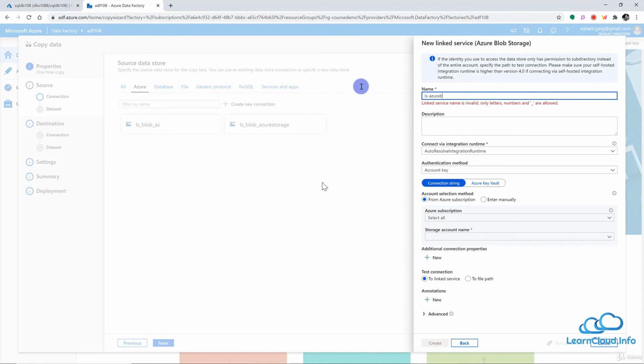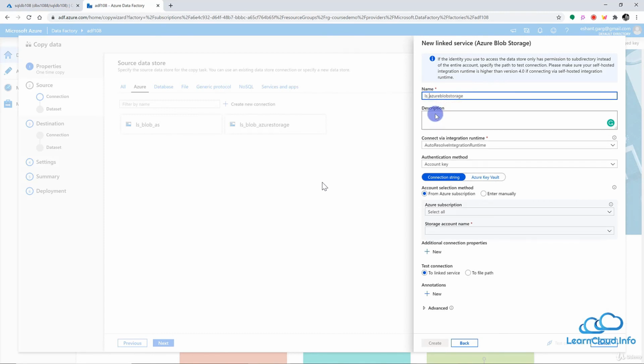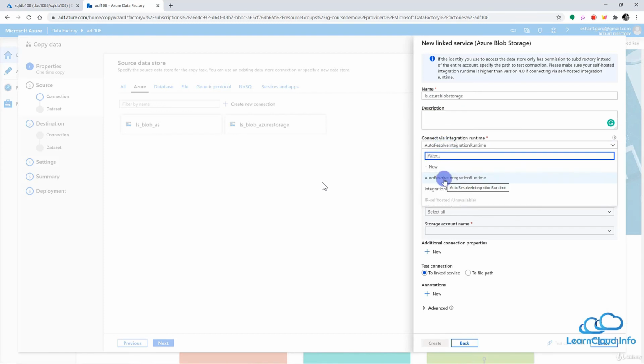Maybe I can say Azure Blob storage 108, or maybe just Azure Blob storage. This is fine. Okay, so now here we can have underscore. So let's do that. Now here you can provide the description, whatever you like. And here is the default integration runtime. And we discussed all the different types of integration runtime previously, in previous lessons, so you can refer to that.